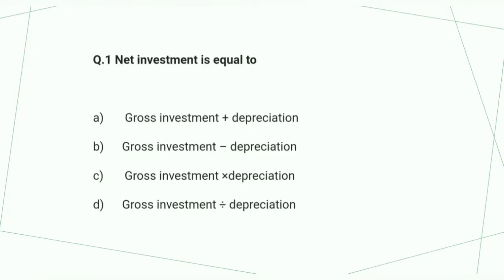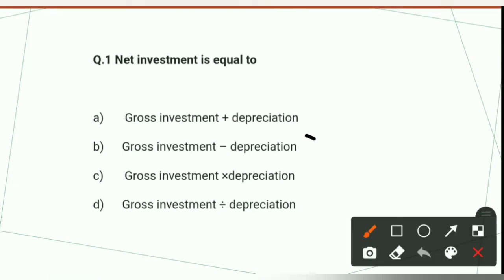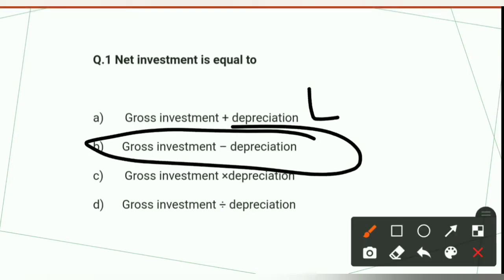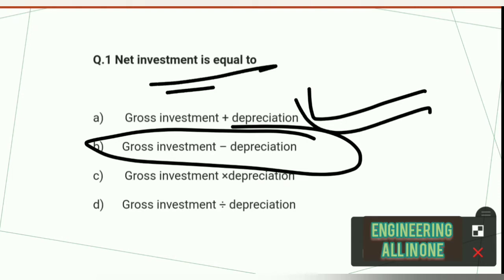Question number 1 is here: net investment is equal to. Option A is gross investment plus depreciation. B option is gross investment minus depreciation. C is multiple depreciation and D is gross investment divide depreciation. So these are the four options given and we have to identify the correct option. Net investment is equal to gross investment minus depreciation. So option number second is the correct option for this question.